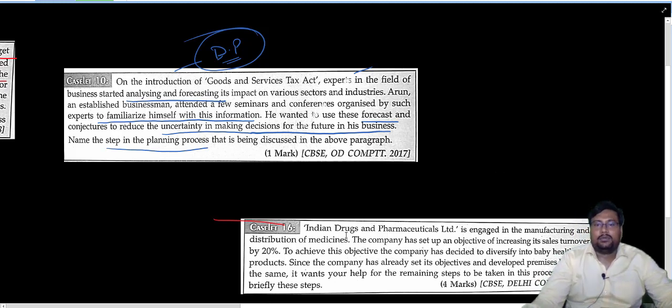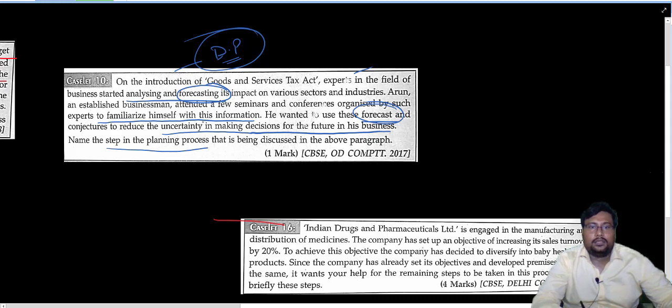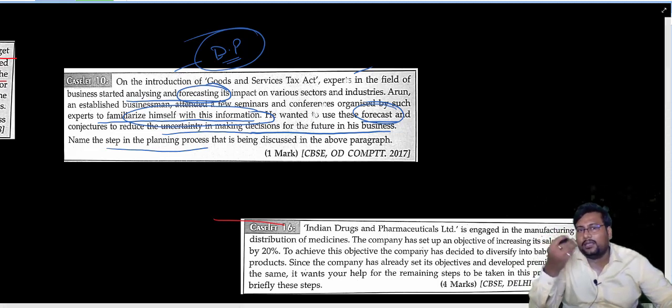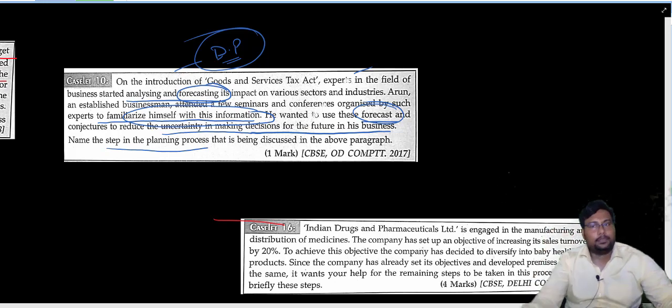Now the case number 3. Case number 3 you have to solve. So this one is clear, beta? Two to three hints were given. Hint 1, hint 2, and the person is updating information about the future, by which the person can take proper decisions, assuming about the future, all that. All 3 points are indicating it is a process of developing premises.